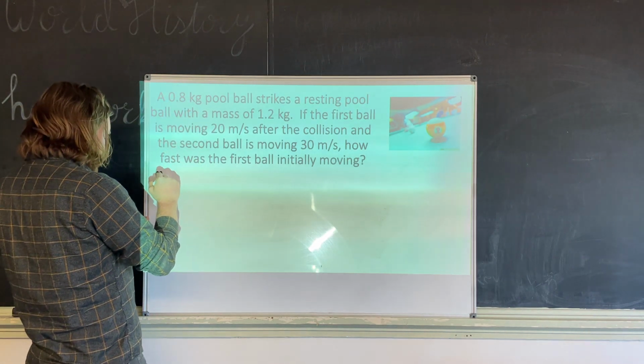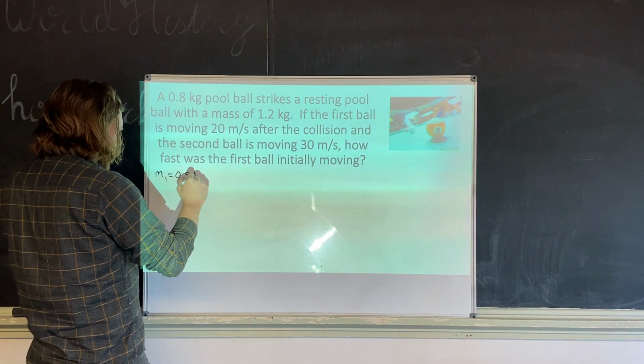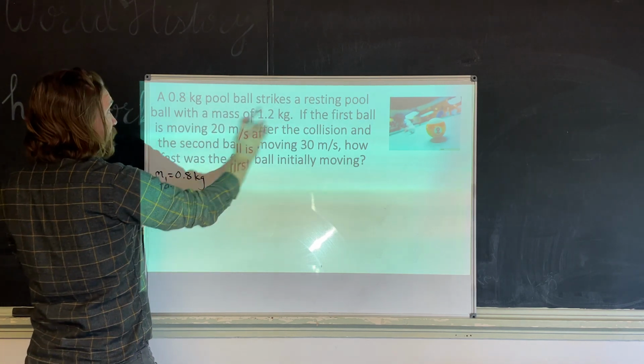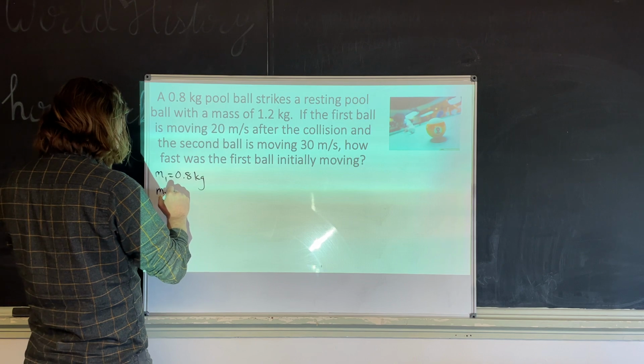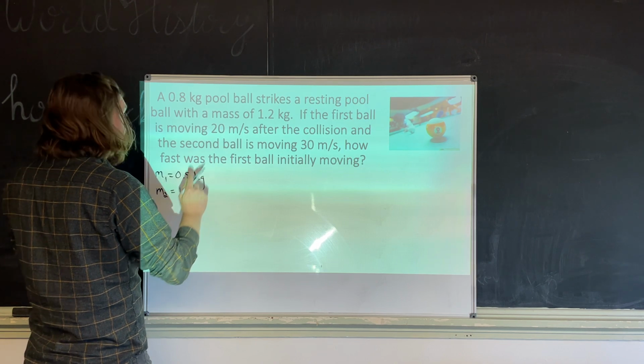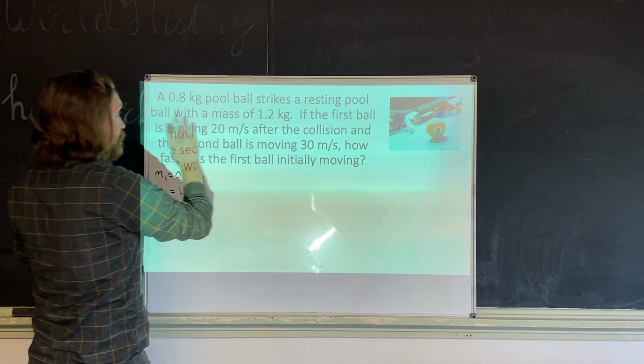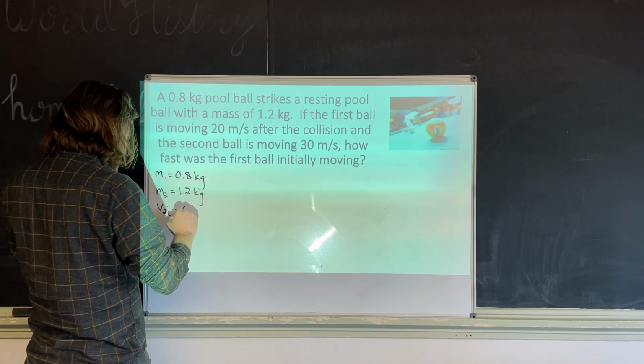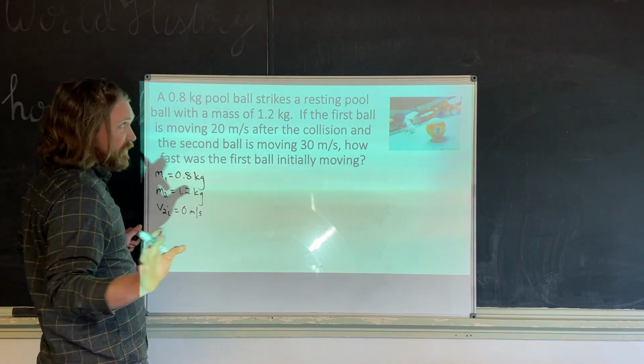Mass 1 is 0.8 again. It strikes a resting pool ball with a mass of 1.2, so mass 2 is still 1.2 kilograms. The second pool ball is resting, so V2 initial is still 0. Starting off pretty similar.